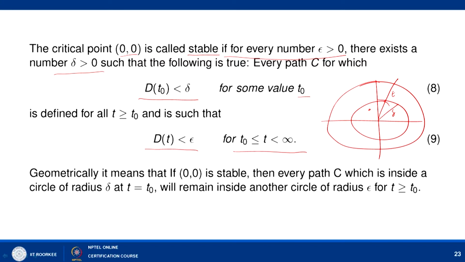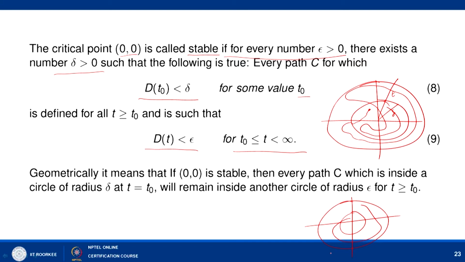Now, if it is starting at this point, then it will go only within this circle. It started inside this and it can go outside your circle, but it will always remain in a bigger circle of radius epsilon.